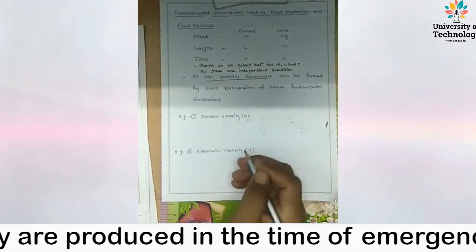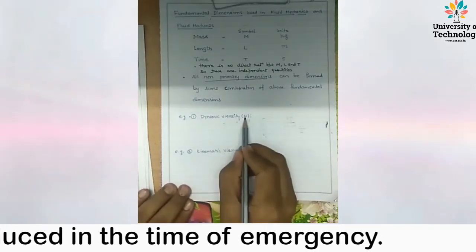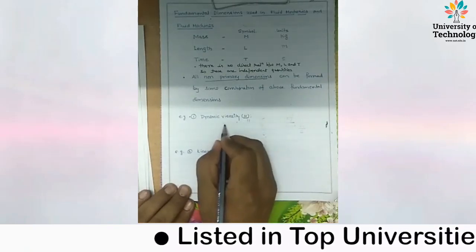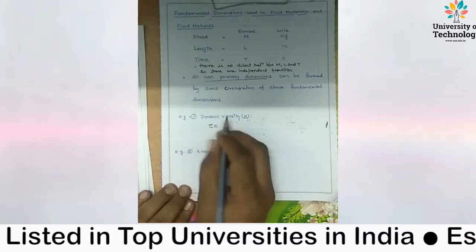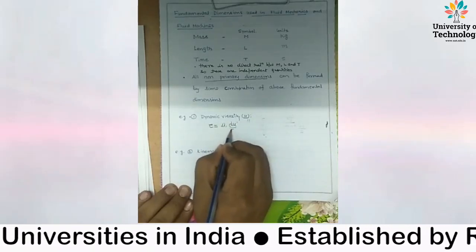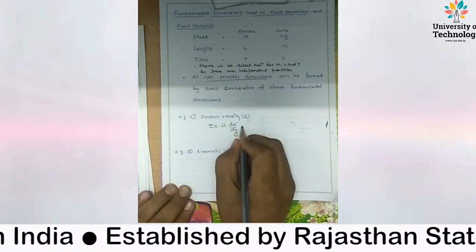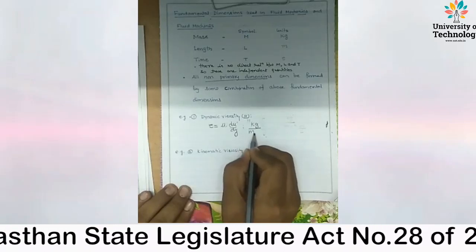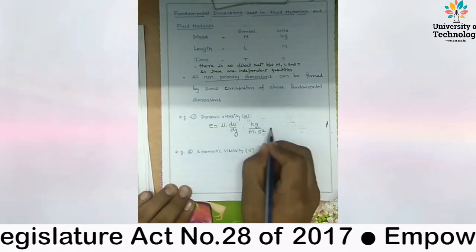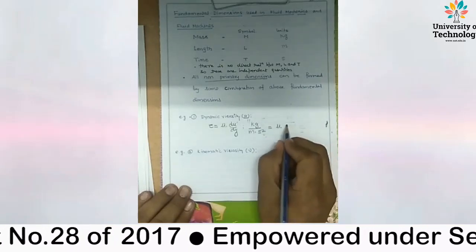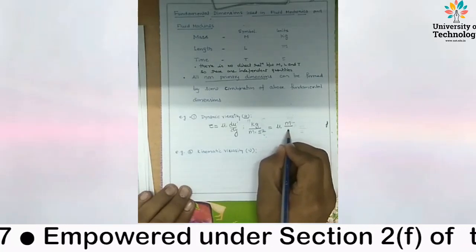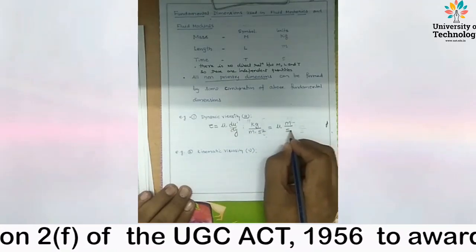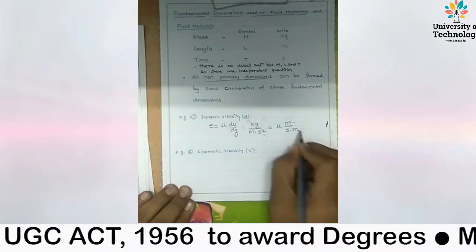Now we want to find the dimension of dynamic viscosity. We noted tau equals mu du upon dy. Tau has the same dimension or unit as pressure. Unit of pressure, kilogram per meter second square, equals mu times du, velocity in meter per second, upon dy, the distance or linear dimension, in meter.